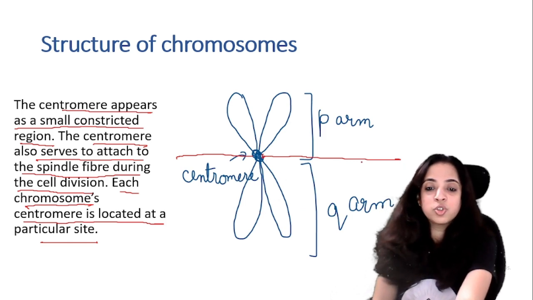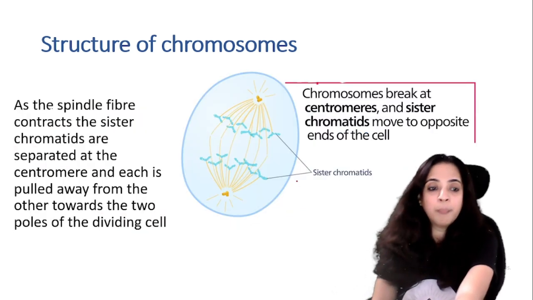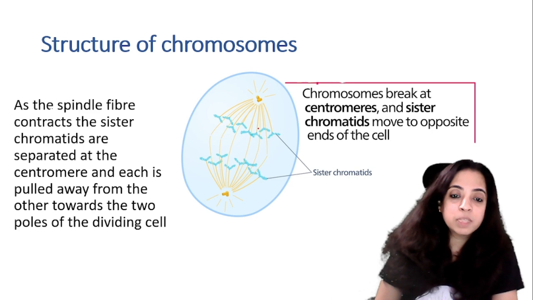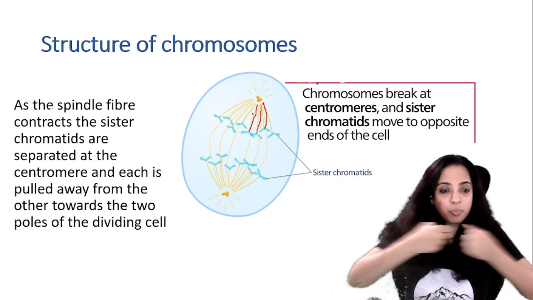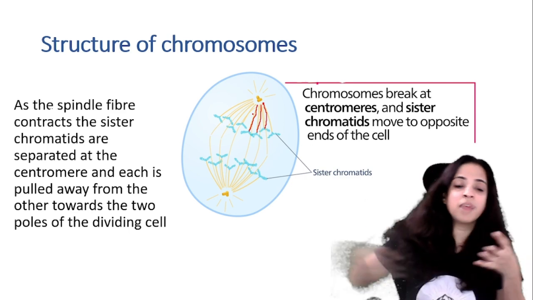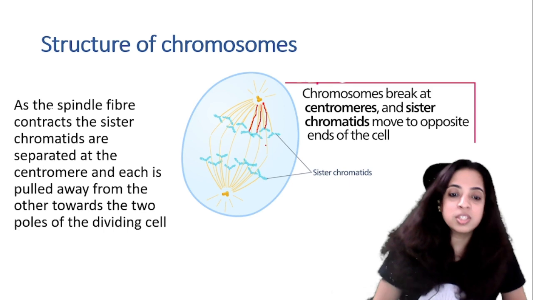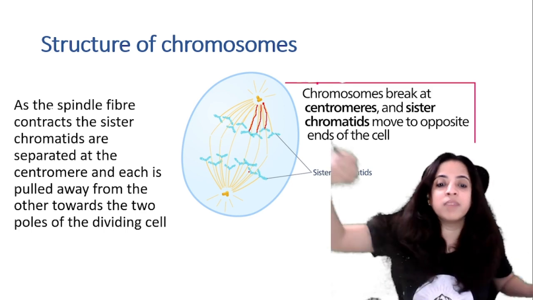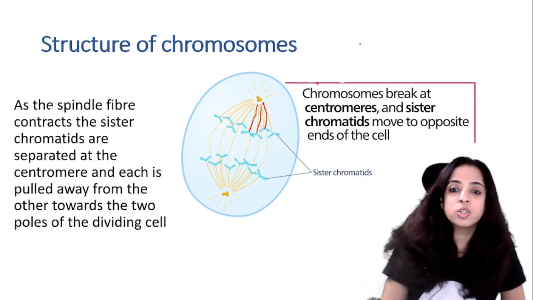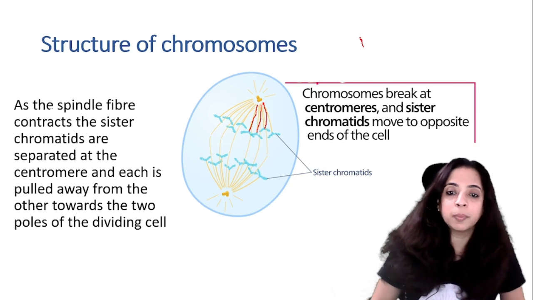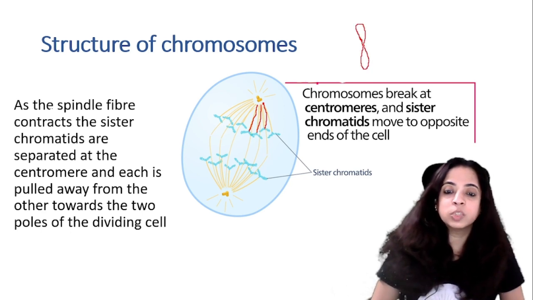Now when it is joined to spindle fibers, what happens? See, the spindle fibers have shortened. So it is pulled away. When the spindle fiber is contracting, these sister chromatids are pulled away from the centromere. Can you see? Earlier this was a chromatid and this was a chromatid.